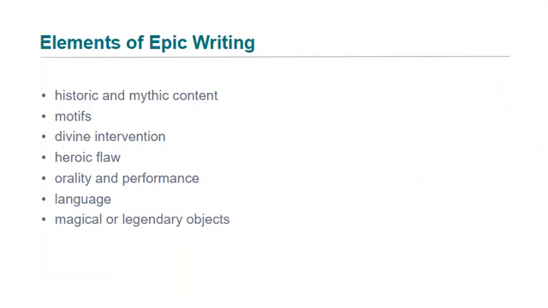Epics are long poems that narrate important historical or cosmic events using the following elements: historic and/or mythic content, motifs, divine intervention, heroic flaws, orality and performance, since oral performances preceded the writing of these epics, language, and magical or legendary objects.